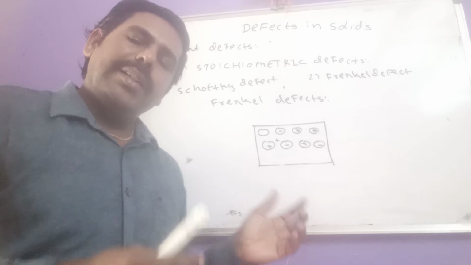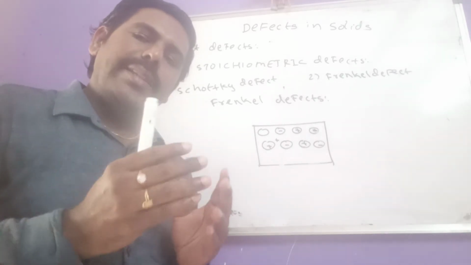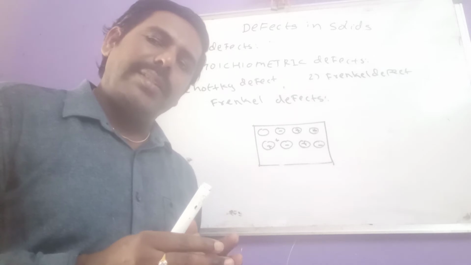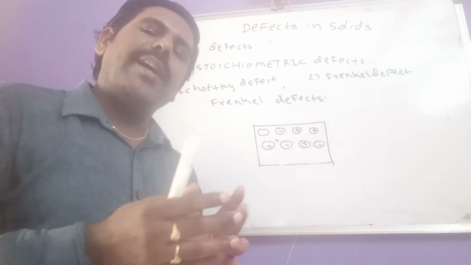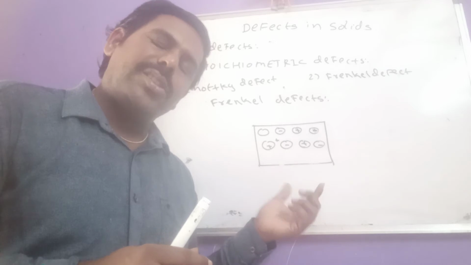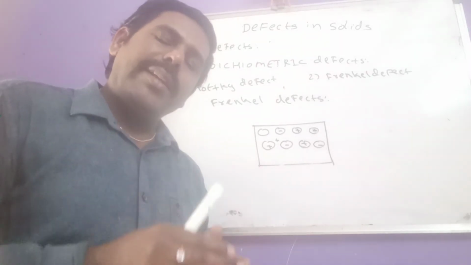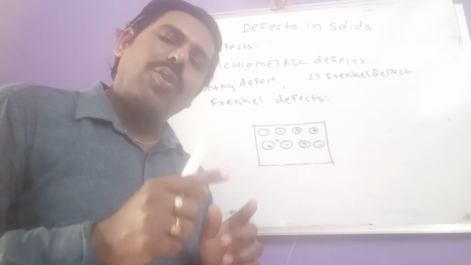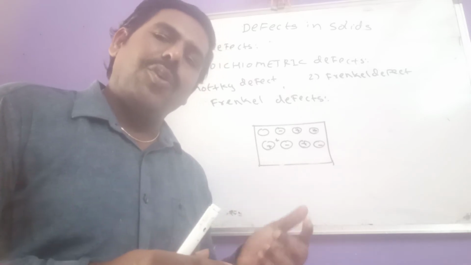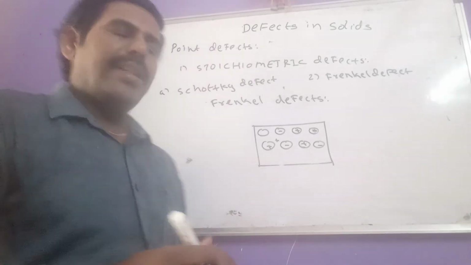Which crystals exhibit this defect? The ionic crystals in which there is a large difference in sizes of cation and anion exhibit Frenkel defect. And another one, the ionic crystals having low coordination number, meaning 4 or 6, exhibit Frenkel defect.